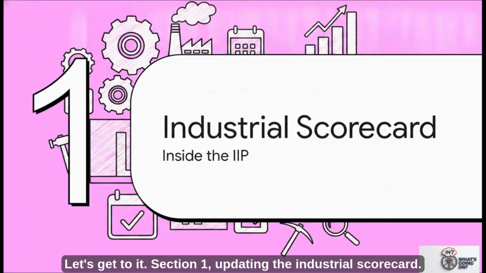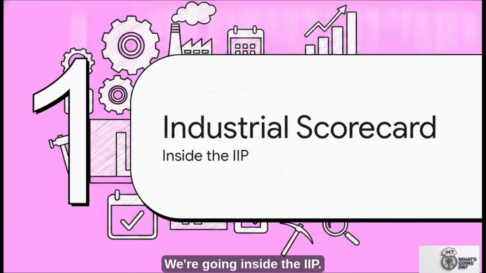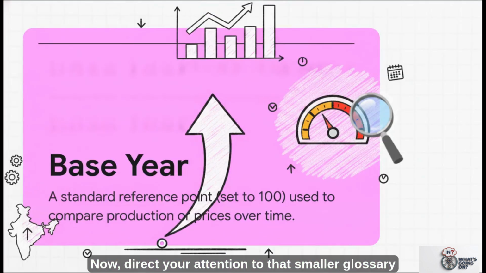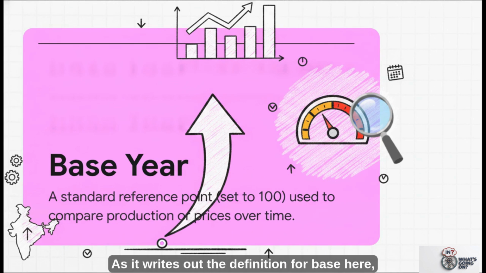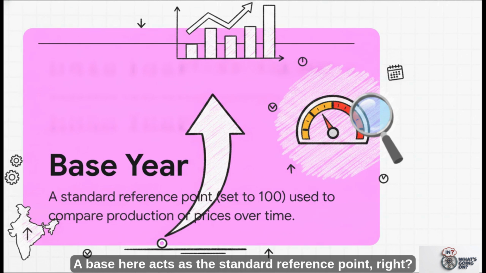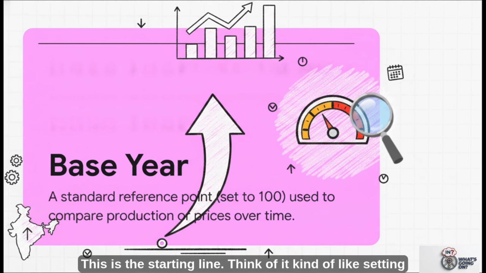Updating the Industrial Scorecard. We're going inside the IIP. Now, direct your attention to that smaller glossary frame popping up on your screen. As it writes out the definition for base year, let me just explain why this is absolutely critical. A base year acts as the standard reference point, right? It's mathematically set to an index value of exactly 100. This is the starting line.